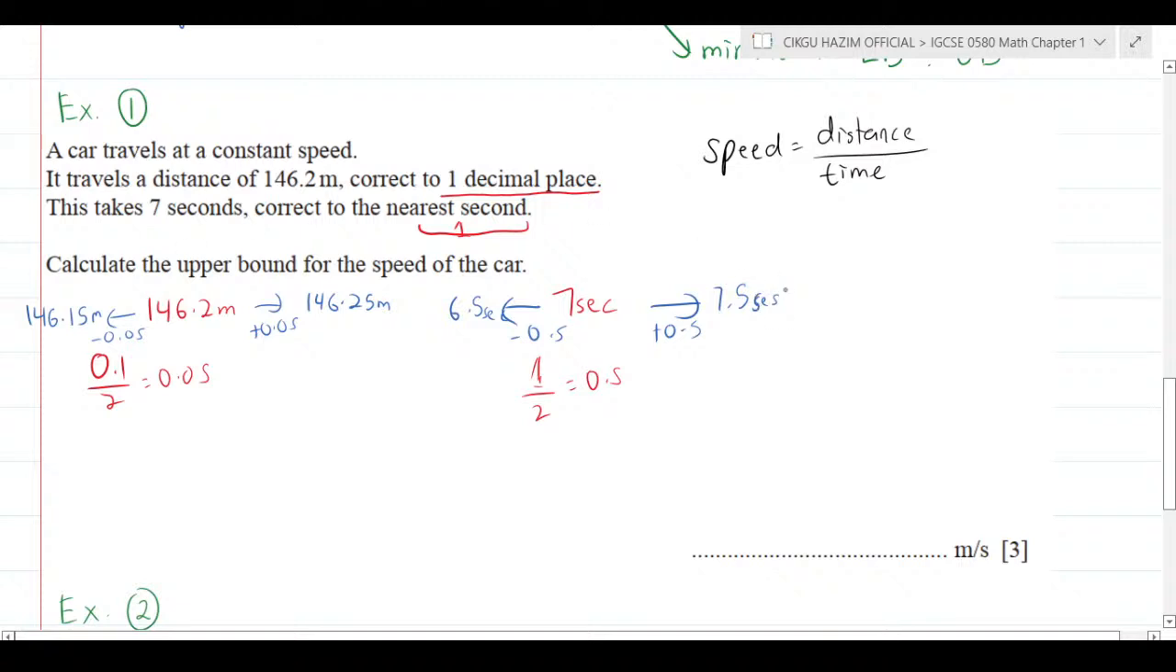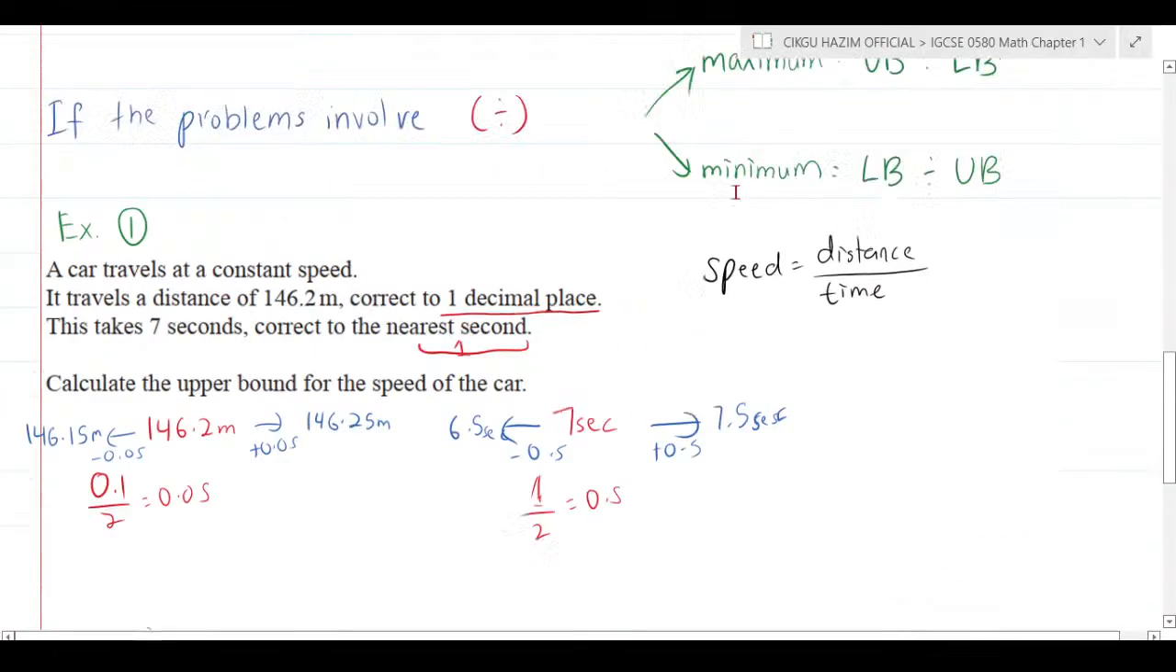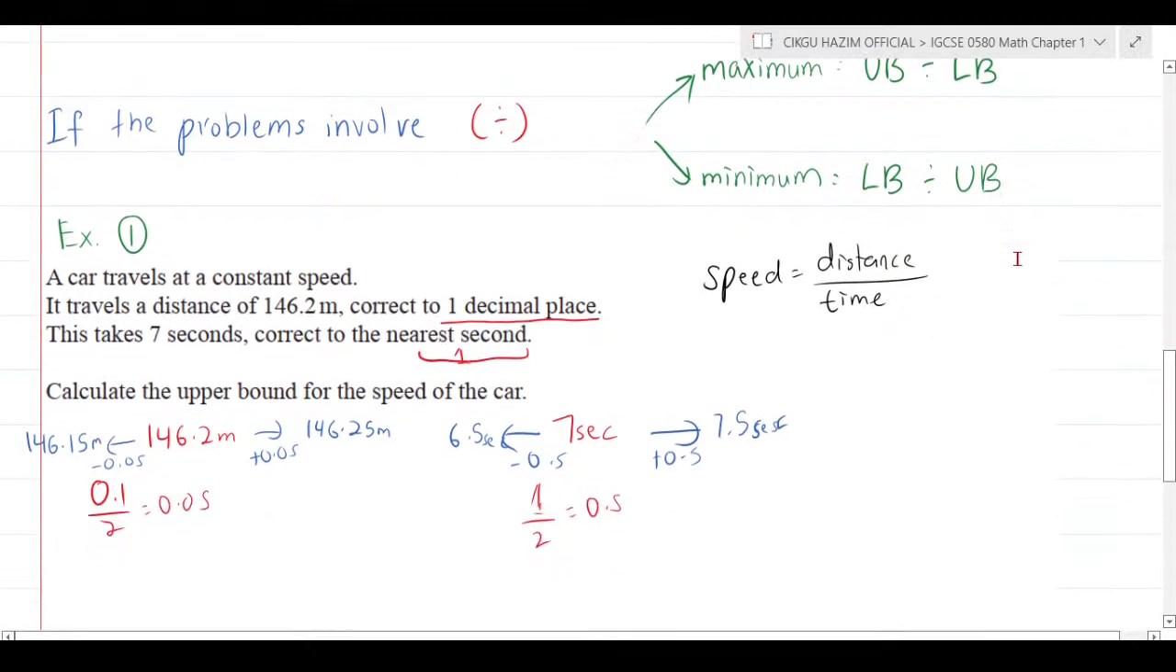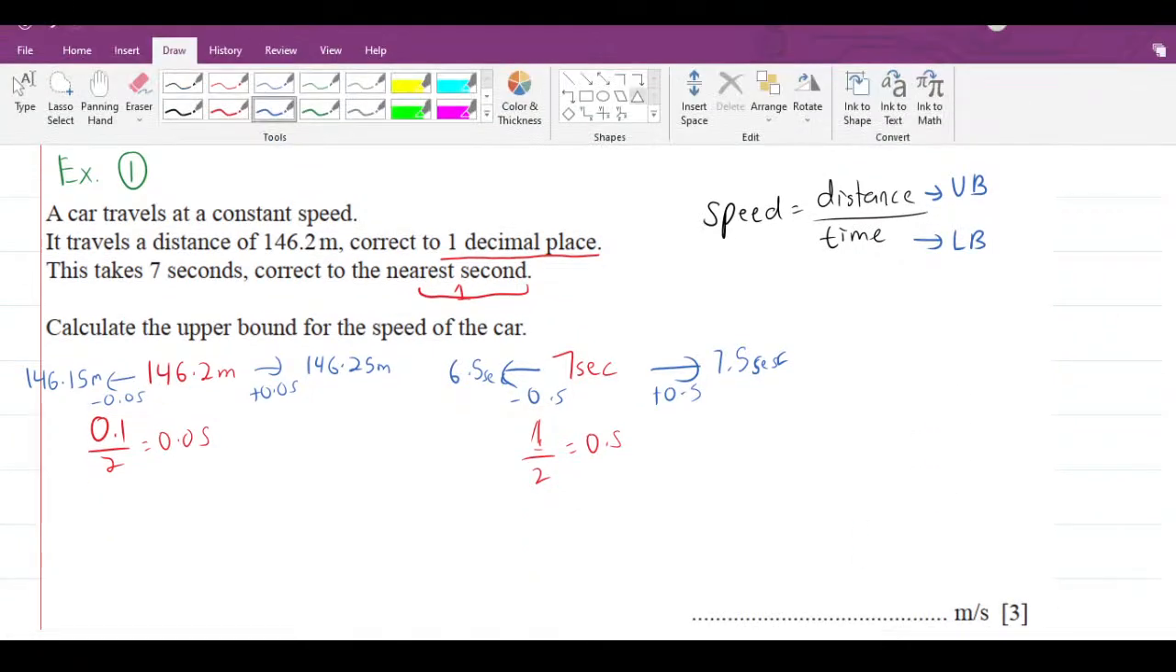Work out the upper bound for the speed. Like I said, upper bound is also talking for maximum, and your calculation is involving divide. So if you want to have a maximum speed here, or upper bound of the speed, as I told you, maximum is upper bound divided by lower bound. So your distance here is going to be upper bound, and your time here is going to be lower boundary to have a maximum. So where is the upper bound of a distance here?